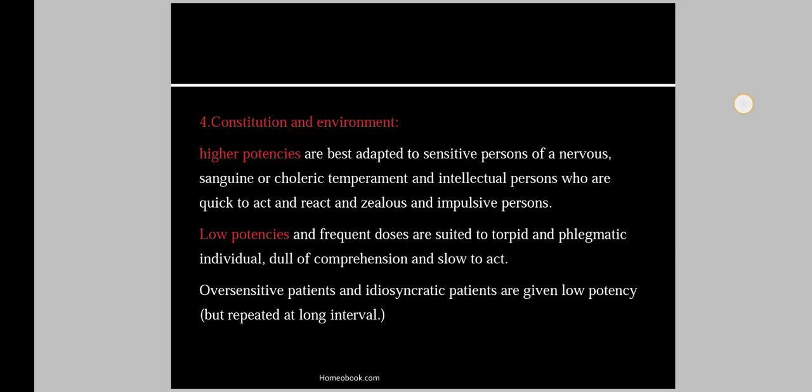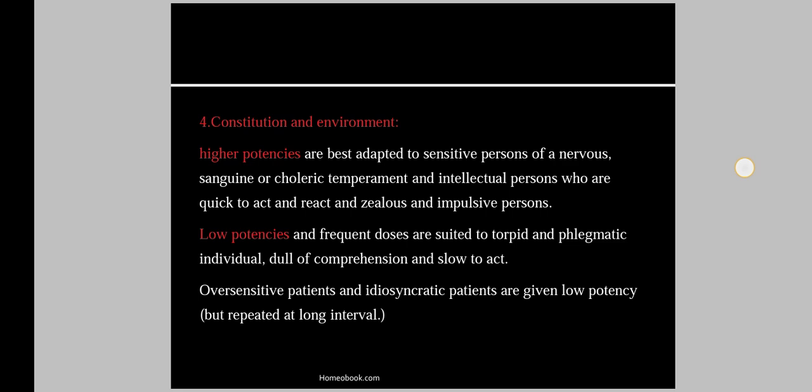Also, the oversensitive patients and idiosyncratic patients are given low potency but repeated at long intervals. In this, persons having an intellectual character require high potency, and the phlegmatic or dull comprehension require low potencies.